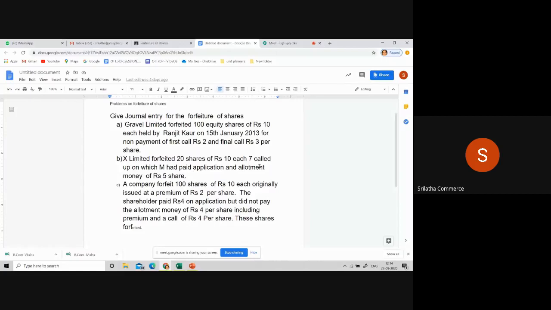Is it clear? Yes, ma'am. The one who asked for the doubt, is it clear for you? Your doubt is clarified? Yes, ma'am. So here it is 7 rupees. In 7, the company called up only 7. Of the 7, we received 5 rupees and 2 rupees is non-payment of the amount by the defaulting shareholder. Is it clear? Now we have to write only the forfeiture entry.